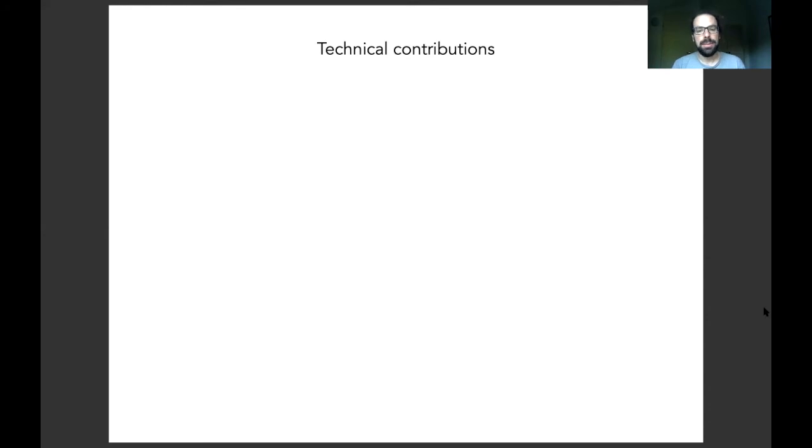Let me use the last couple of minutes to describe the nitty-gritty technical contributions that we made to realize the stateful simulation protocol that I have described to you in the last couple of slides. Most of the work went into actually implementing the isometry that extends this maximally entangled state of two symmetric subspaces to such a maximally entangled state, but of symmetric subspaces of a larger size.